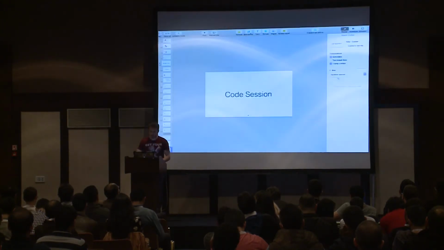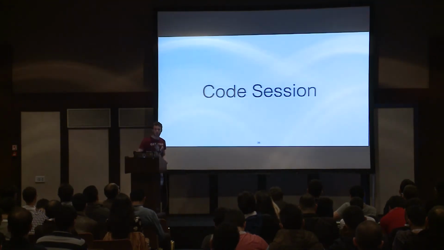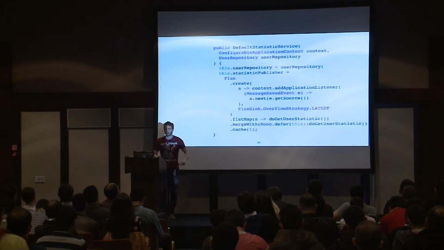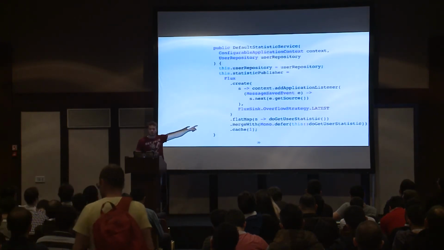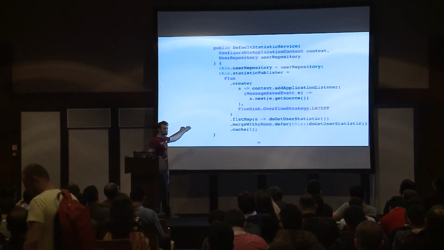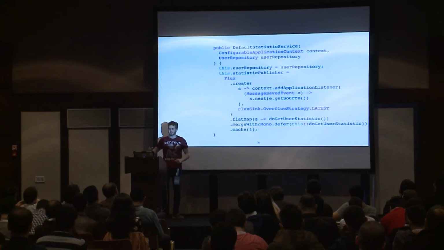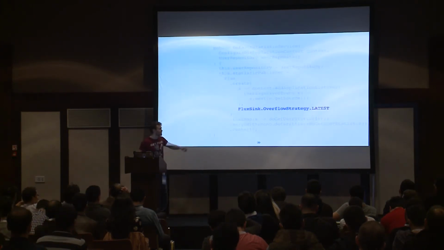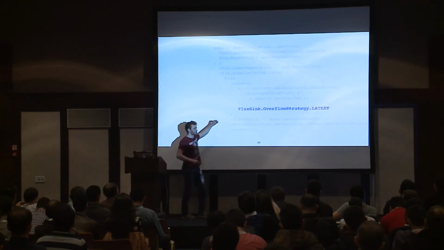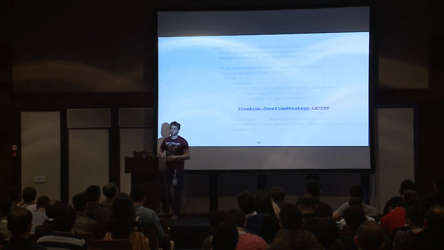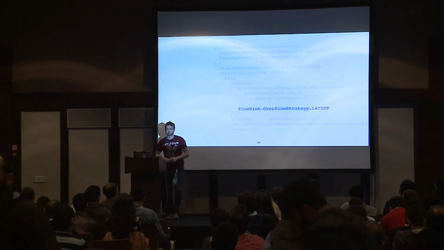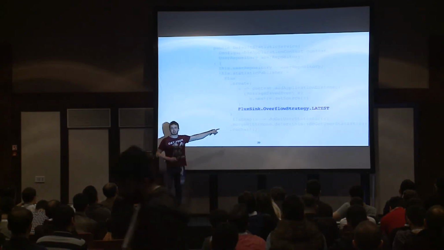Let's analyze what is going on here as well. Here we have that part of code. And the most significant part here is that one. That is the ability to be resilient in the case when we have a lot of messages. To not overwhelm our application, we enable a backpressure strategy.